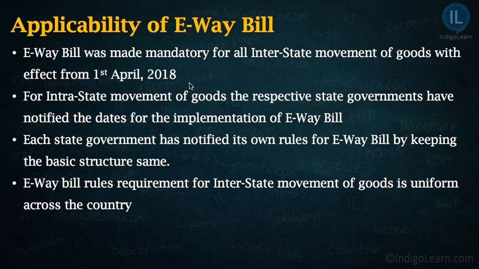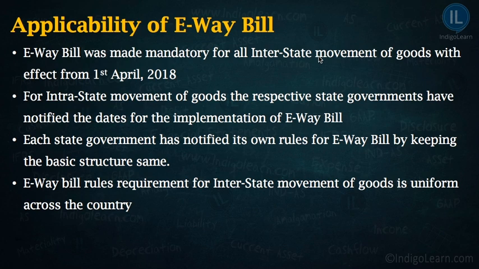Friends, the government declared 1st April 2018 as the effective date for the applicability of e-way bill for all interstate movement of goods. That means if you are moving any goods between two states, it is mandatory to have your e-way bill.